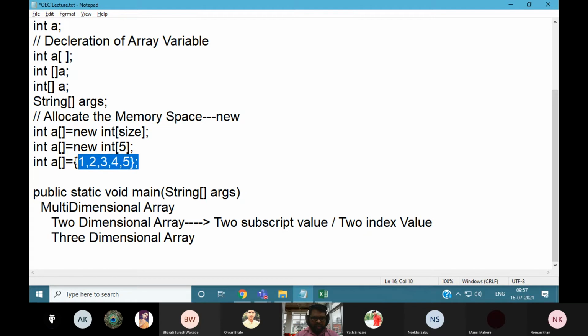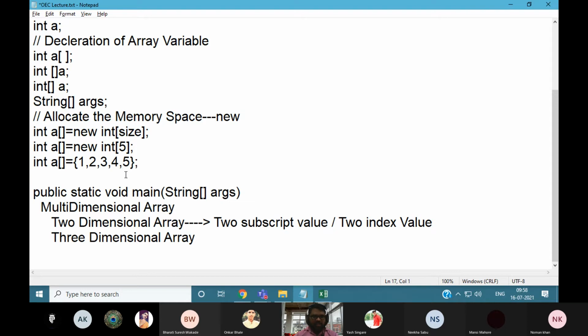This is the direct memory space allocation, and it will store the value on that particular memory location according to its index value. The first element will be stored at the 0th index, the second element at index 1, and the last element at n minus 1. If you have 5 elements, the value of n is 5, so n minus 1 means 4. The last element will always be stored at index n minus 1.